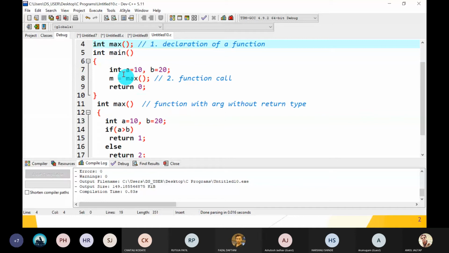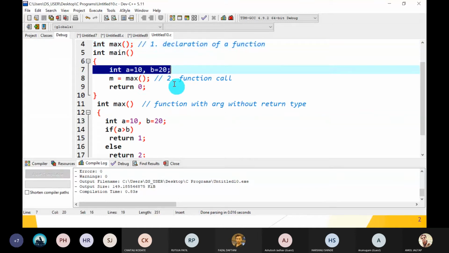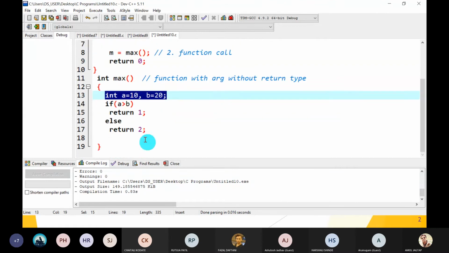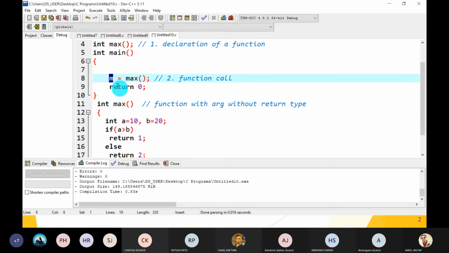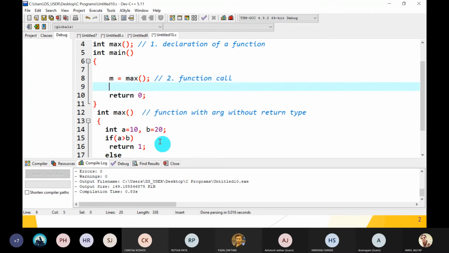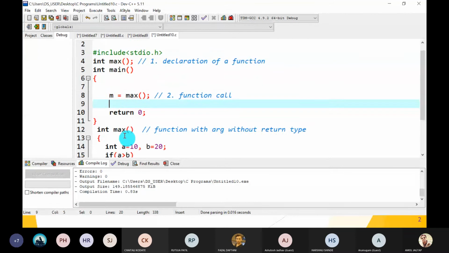So the main function does not pass any argument to the max function. Max takes the values of A and B itself, decides which one is the max and returns 1 or 2 to the main function. Then the main function catches the value 1 or 2 into M. Only one at a time is executed. Either 1 is returned or value 2 is returned.